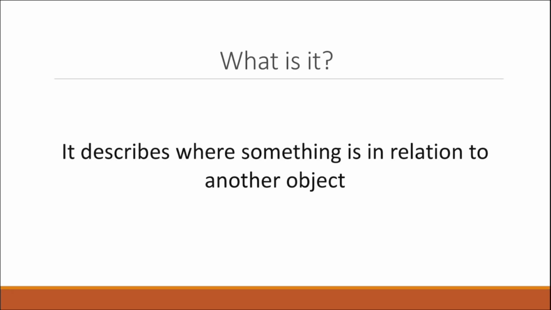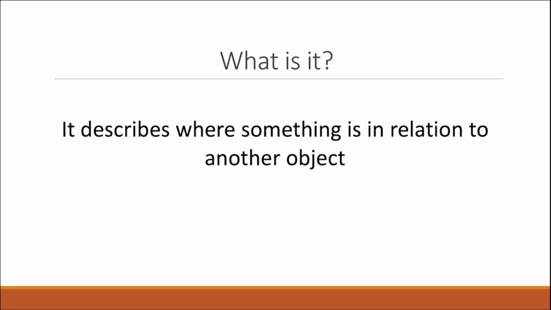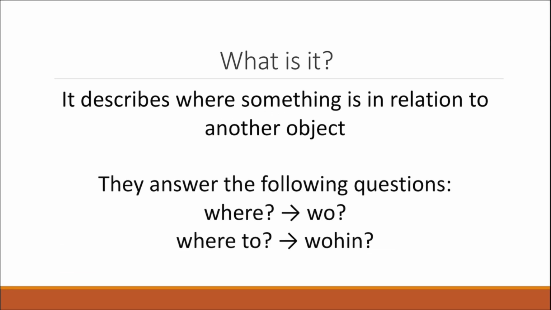Now, what are prepositions? Firstly, we're going to start with the prepositions of place. A preposition of place mostly describes where something is in relation to another object. And the prepositions of place normally answer the following questions: Where is something, and where to? So if we have a movement.